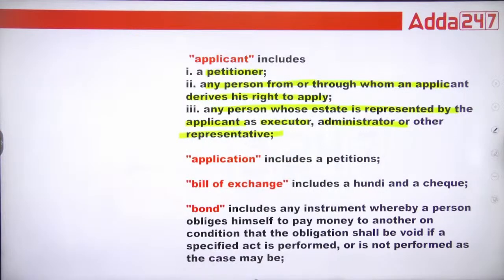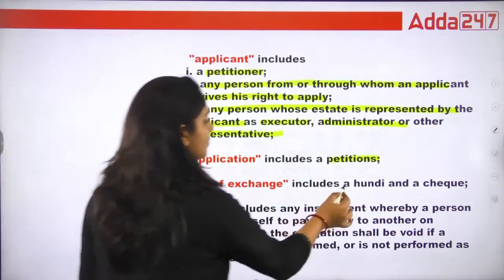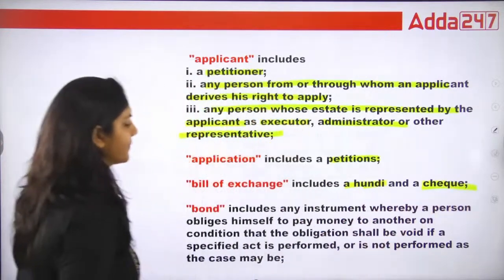That's it. Okay. Application, that is petition. Bill of exchange, hundi, check.